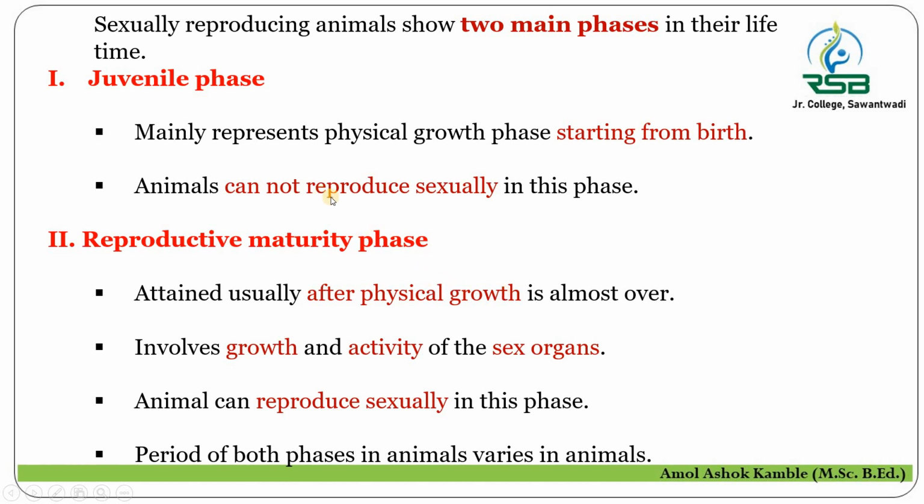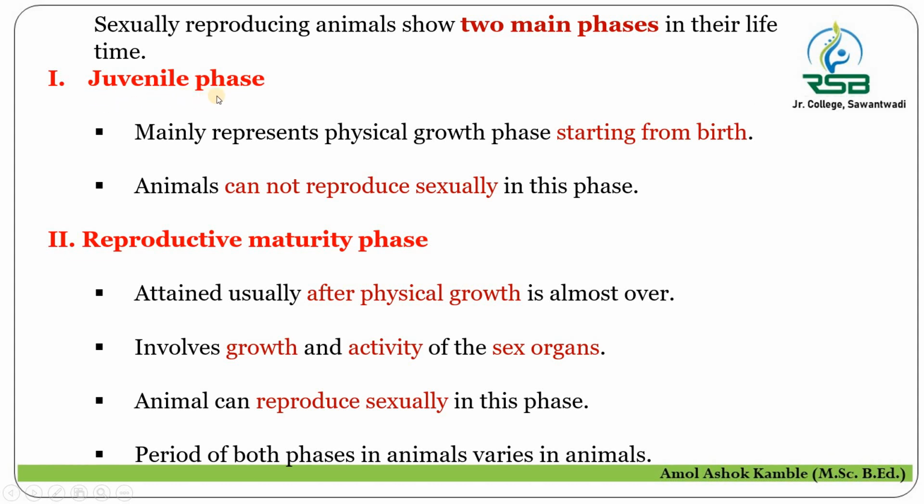So let us come to know the types or the phases of reproduction in sexually reproducing animals. There are two main types or phases in the life of sexually reproducing animals. Those animals which reproduce sexually show two main phases. Number one, juvenile phase, and number two, reproductive maturity phase. So what are the characteristics of the juvenile phase and the reproductive maturity phase?